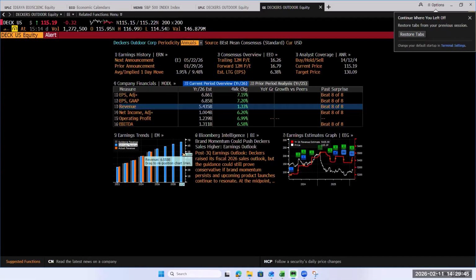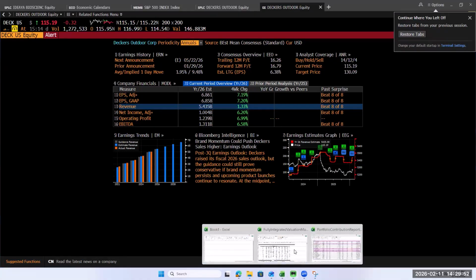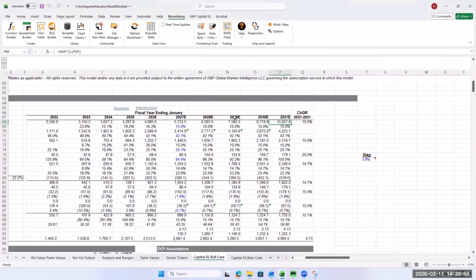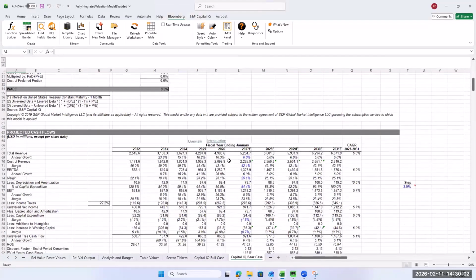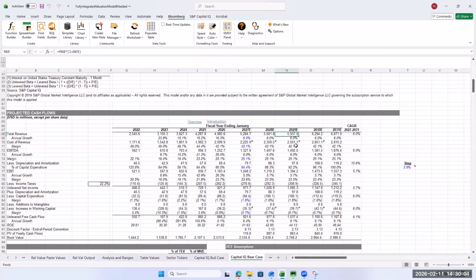So Bloomberg says for 2029, it's 6,558. 2029, we have 7,582. So we're a little bit high, but that's our bull case. If we look at our bear case, 2029. So we're right there between, right there. Our bull case is higher than the market. And our bear case is below. So that makes sense. We got some good numbers there.